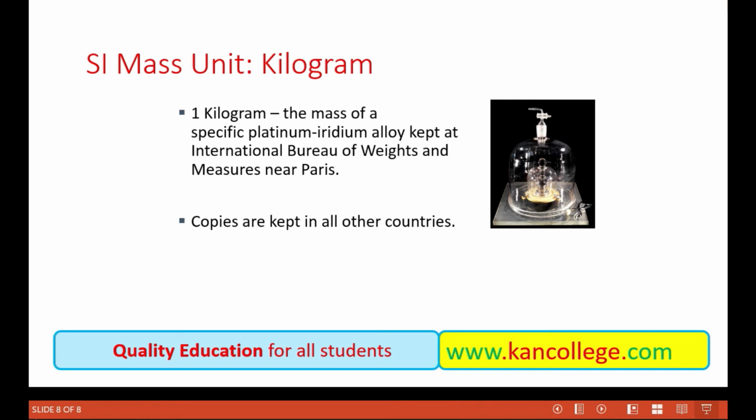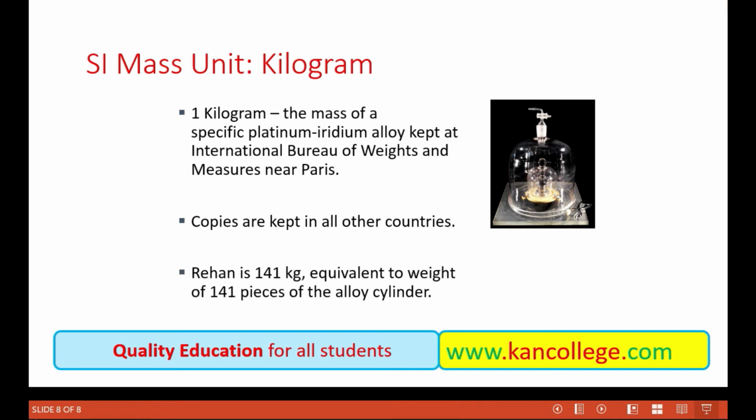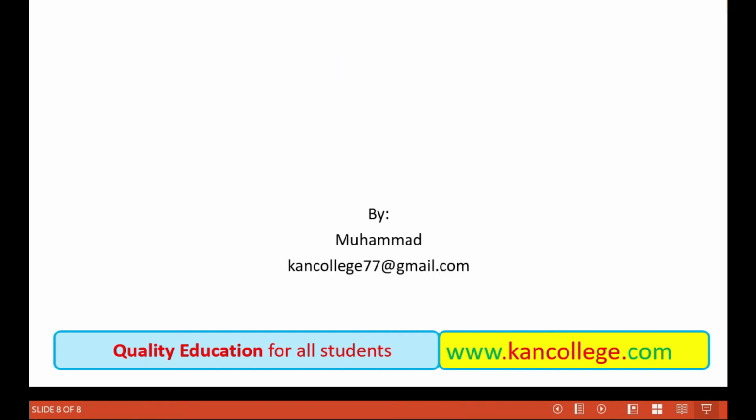Copies of this unit are kept all over the countries. For example, if I say a person is 141 kilograms, it means 141 pieces of the standard unit will balance the weight of that person.